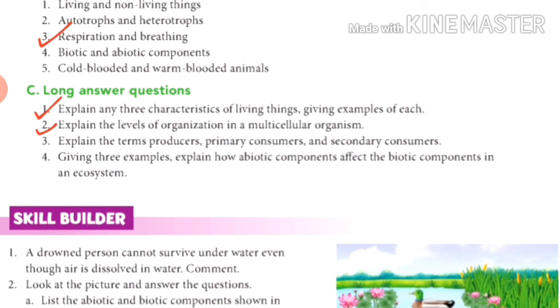Then question number 2. Explain the levels of organisation in a multicellular organism. So write down the levels. There are so many levels. So these are the short, long and distinguish questions that students will write in the fair notebook.